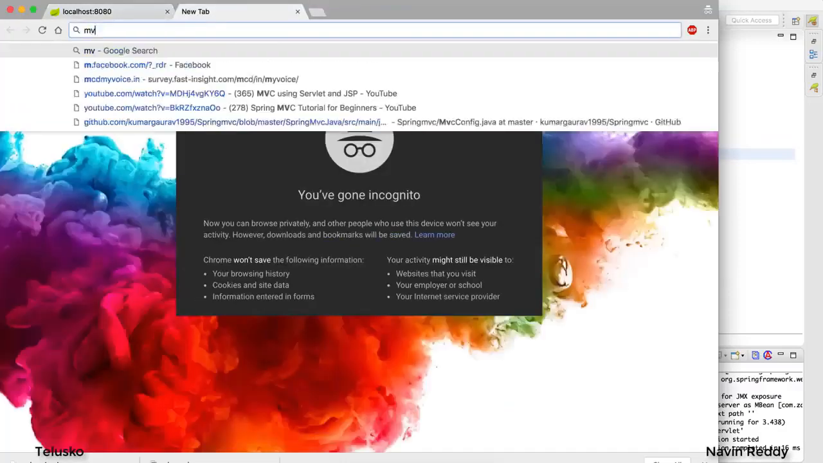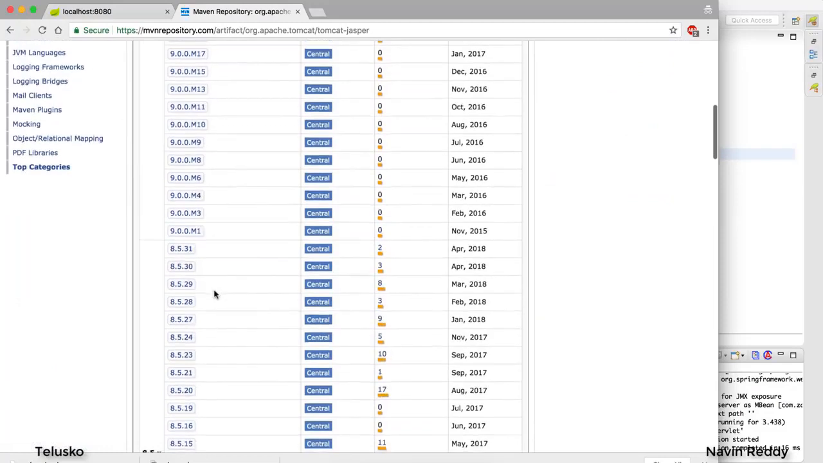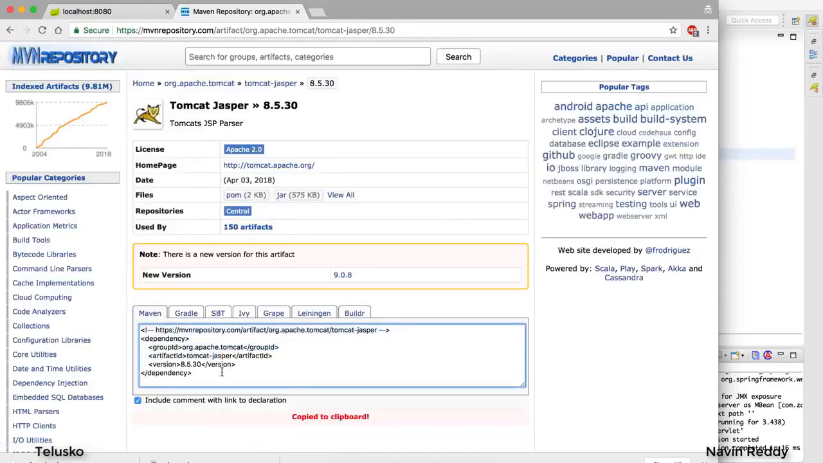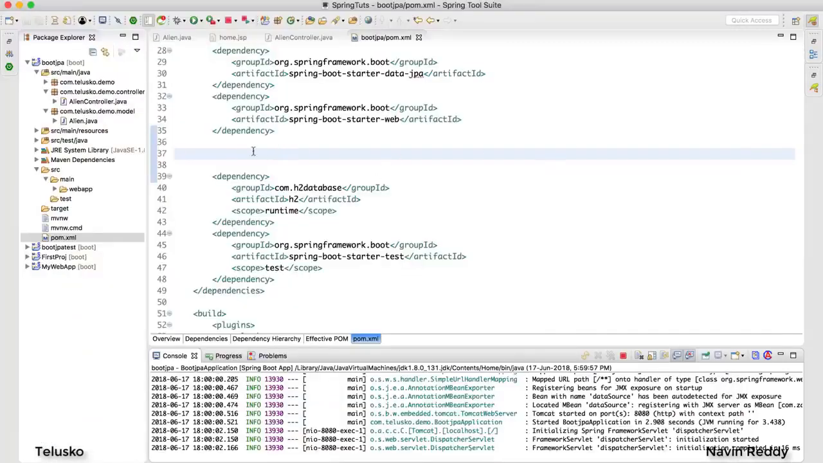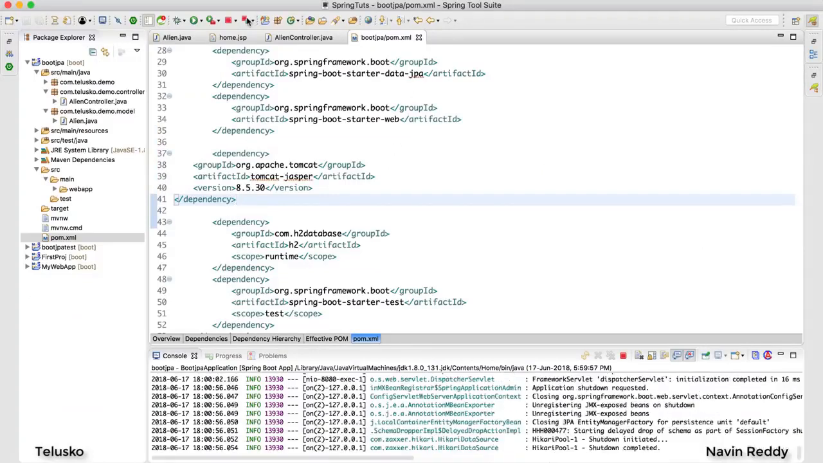We just go to MVN repository, search for Tomcat Jasper. This is what you want. And out of this as well, I want 8.5.30. The problem is 8.5.31 is not working properly in my machine. So I'm using this one. That's fine even if you go for 3.1. Okay, it's done. And let me just relaunch it once again.